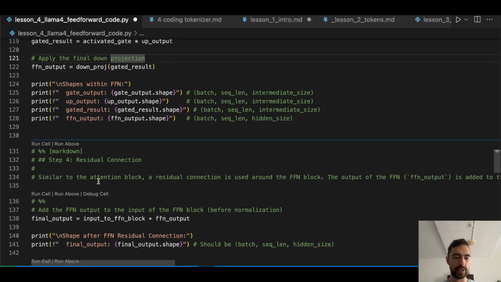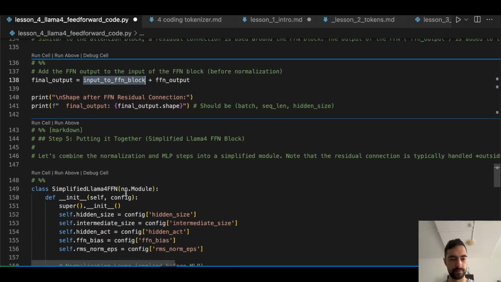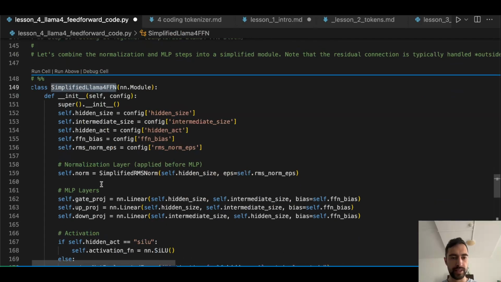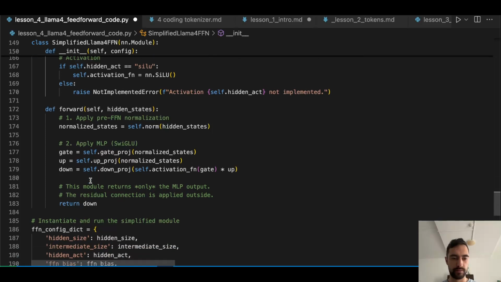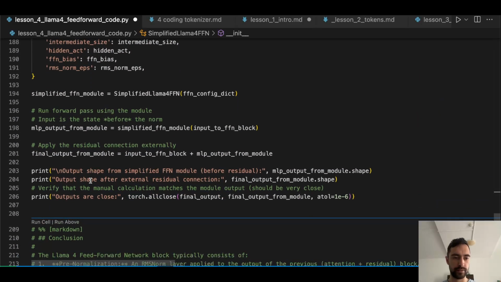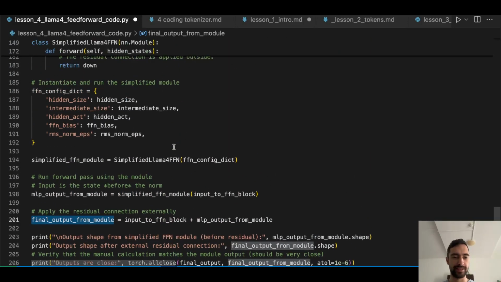Residual connection. So we just take the output and add the tokens just as they were after exiting the attention. So we process them and we also add them without processing. That's it then. This is the same thing but put together. Final output module, that's what we just did. And that's it.